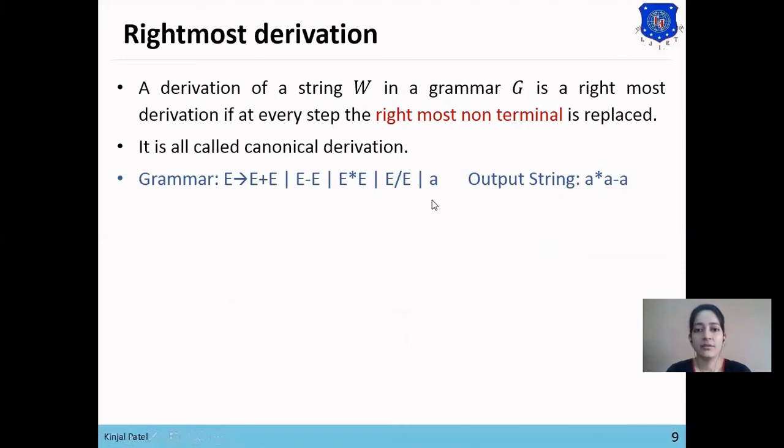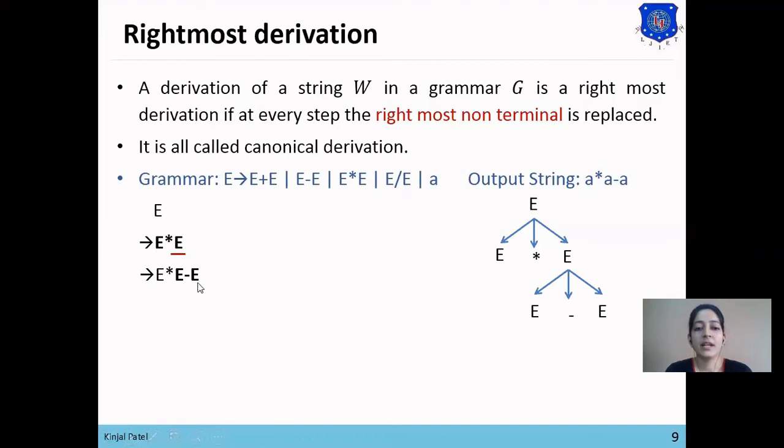using rightmost derivation. We'll start from the starting symbol, and as there is only one symbol, we'll replace it directly by one of the forms. So here we have replaced E with E star E. Now the rule is to replace the rightmost non-terminal. So we'll select the rightmost non-terminal E and replace it with E minus E, as E star E has been generated and the next task is to generate E minus E.